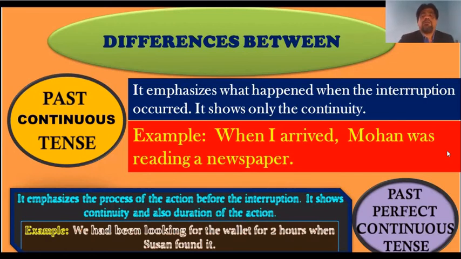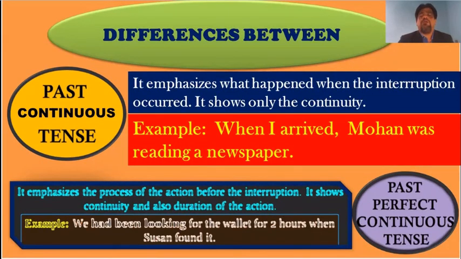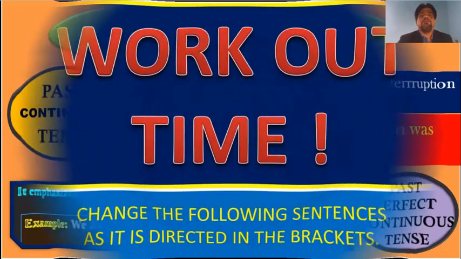So that's why I say it is for a stretched period of time. And that is how we say, we had been looking for the wallet for 2 hours when Susan found it. For 2 hours we had been searching for that.